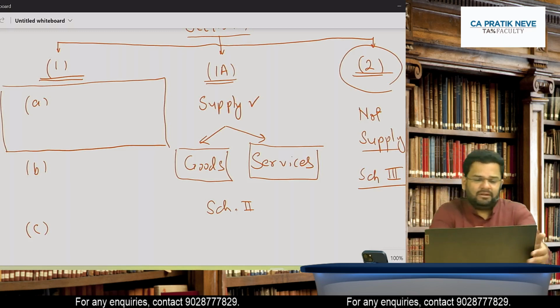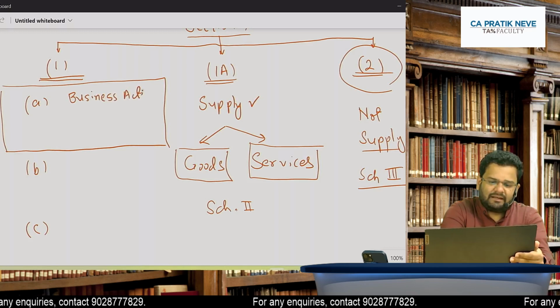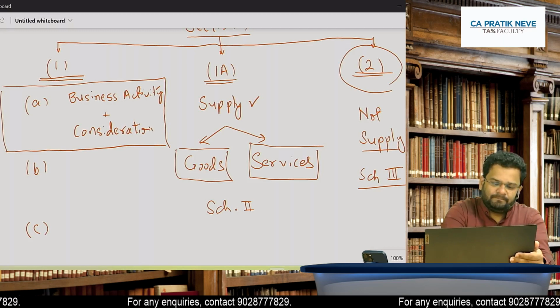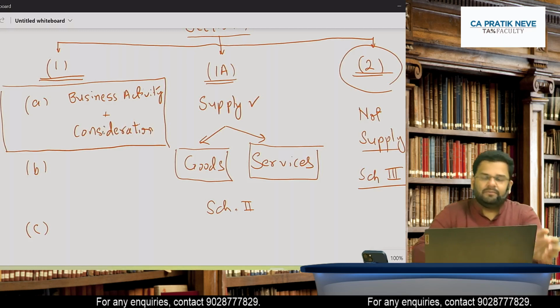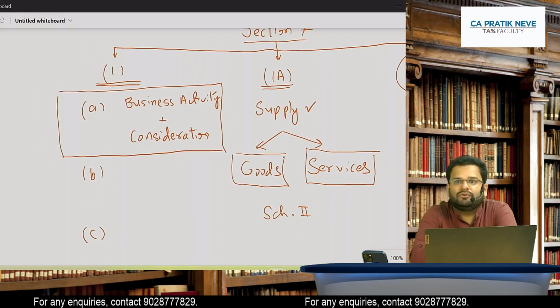So what should happen? There should be business activity, and that business activity should be for consideration. Agreed? That business activity should be for consideration. Is it clear to all of you?